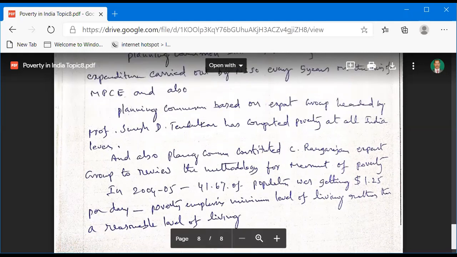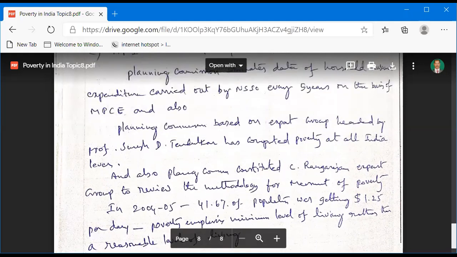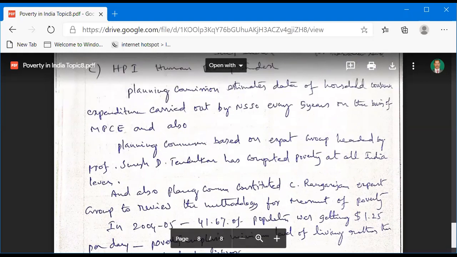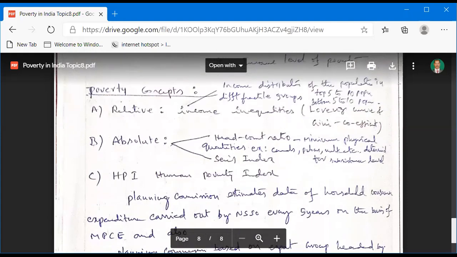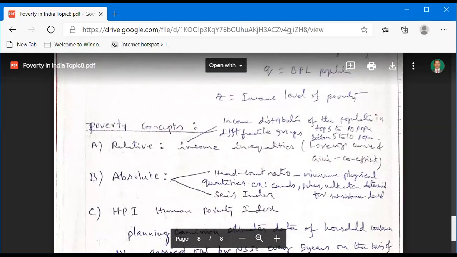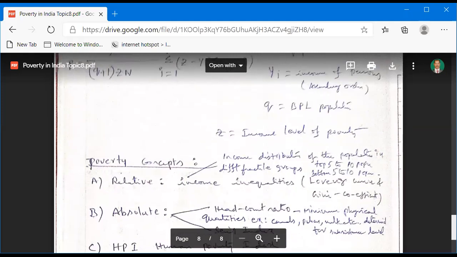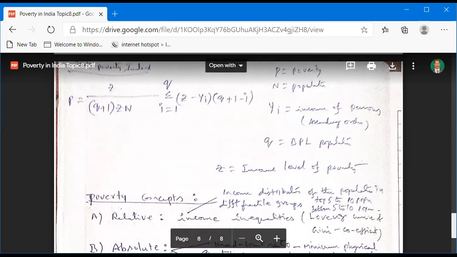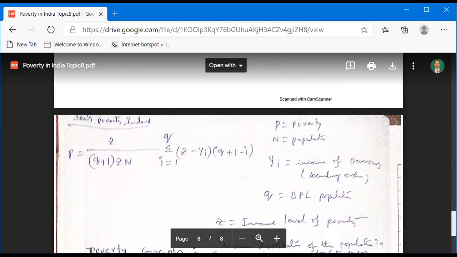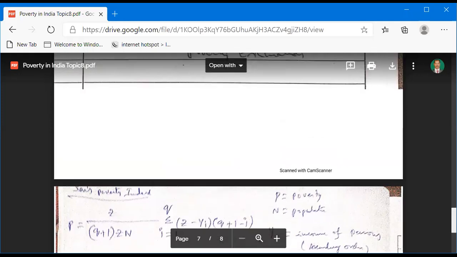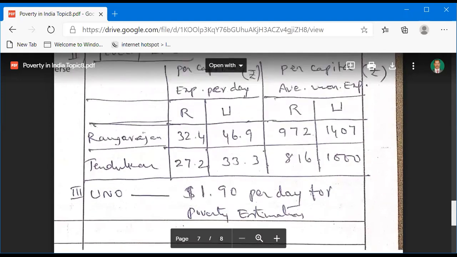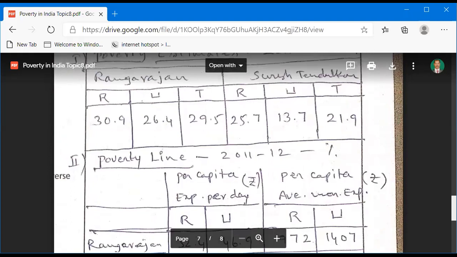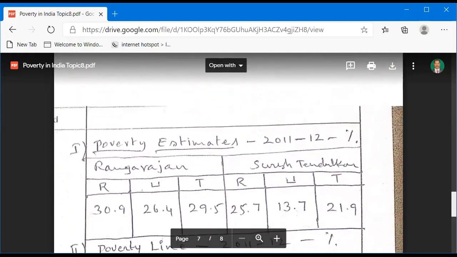This scenario is based on different committees. Already I told you some committees: the YK Alagh Committee, the Dandekar Rath Committee, the Lakdawala Committee, the Suresh Tendulkar Committee, and the Rangarajan Committee.